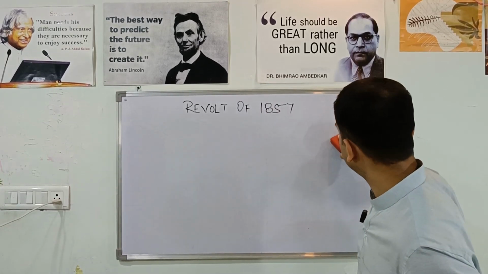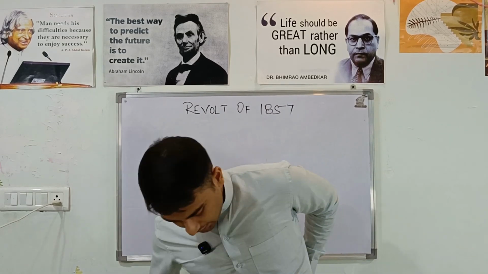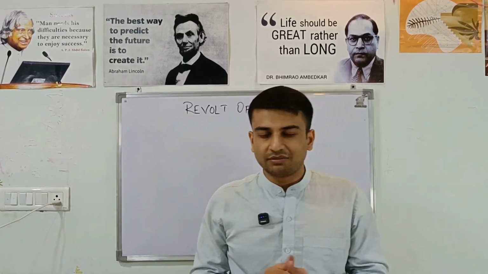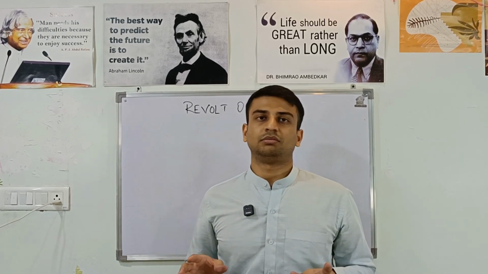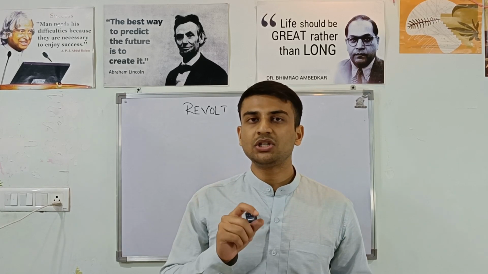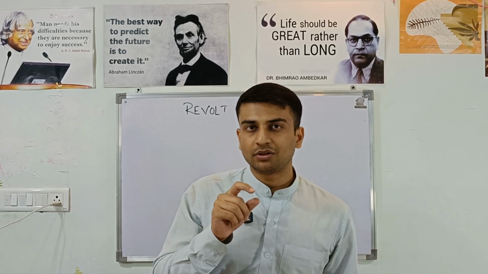So what you can write as a conclusion in your subjective exams is: the revolt of 1857, though not a first war of independence, was definitely more than a Sepoy mutiny, because it ignited a quench for independence, self-rule or freedom, whatever you write.